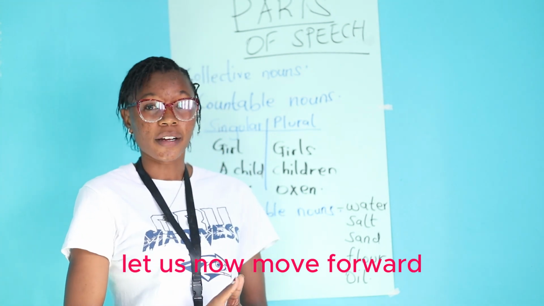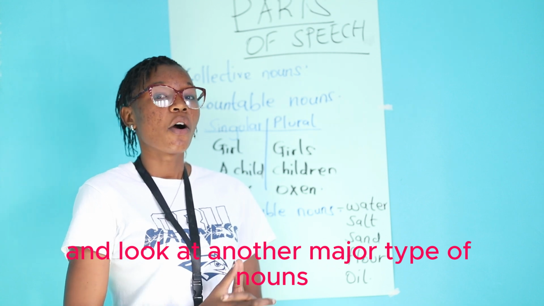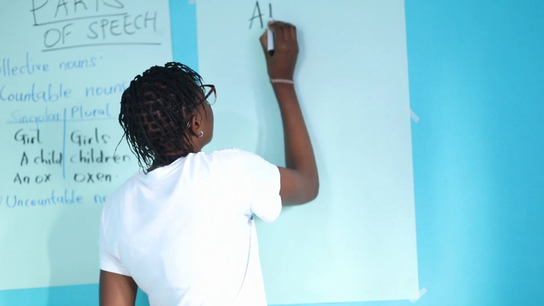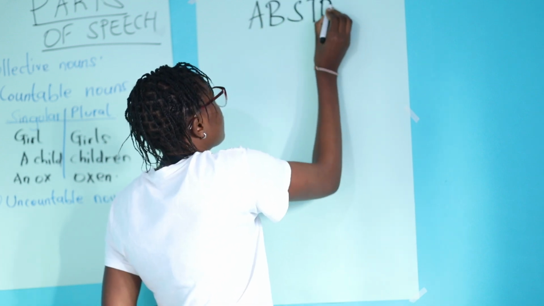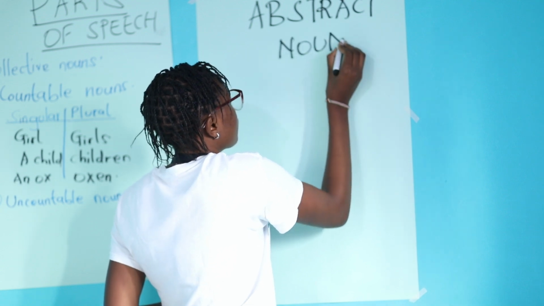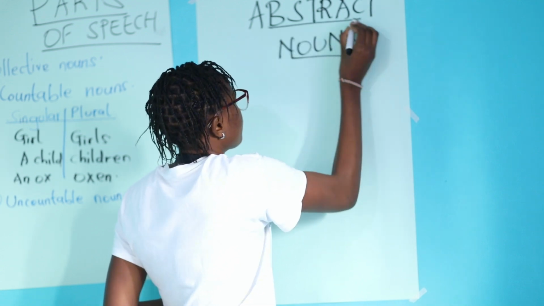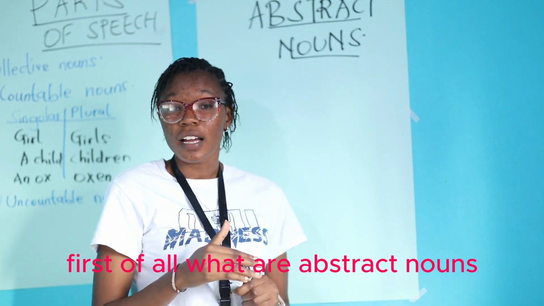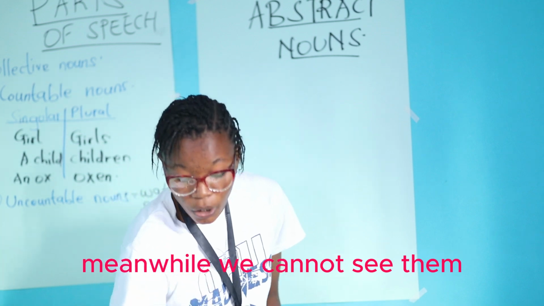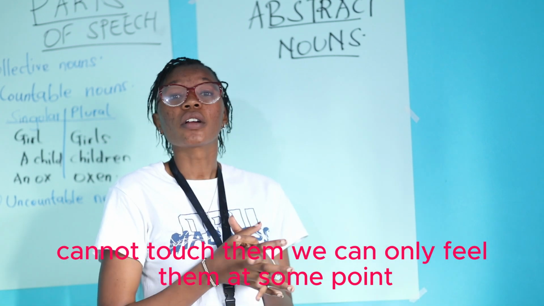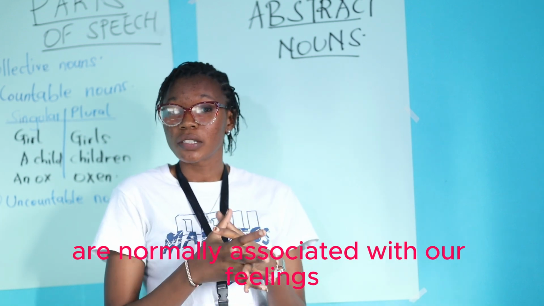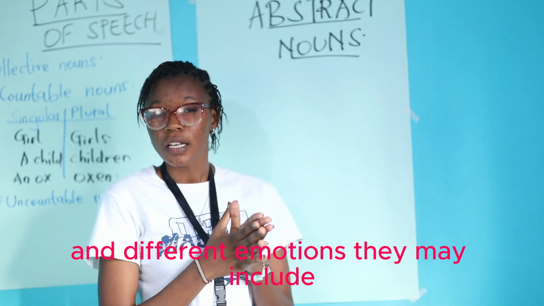Let us now move forward and look at another major type of nouns, which is abstract nouns. First of all, what are abstract nouns? These are nouns that cannot be perceived by all the five senses. Meanwhile, we cannot see them, we cannot touch them, we can only feel them at some point. And these abstract nouns are normally associated with our feelings and even emotions. They may include